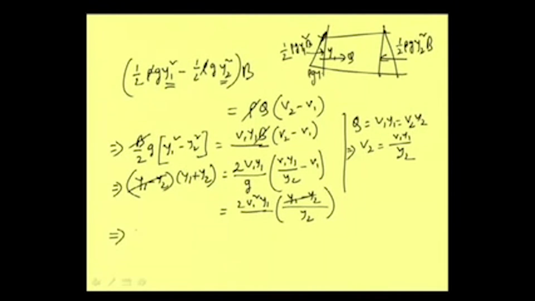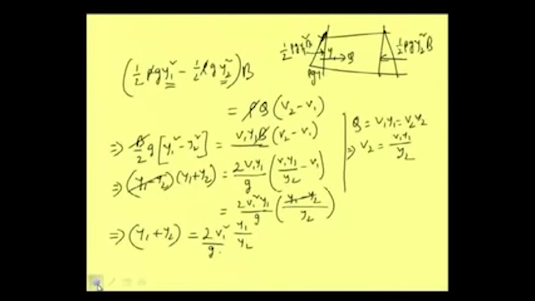This will lead to y1 plus y2 is equal to twice v1 square and y1 by y2, and we had one g here. Now this expression we can further simplify to say y2 by y1 square.